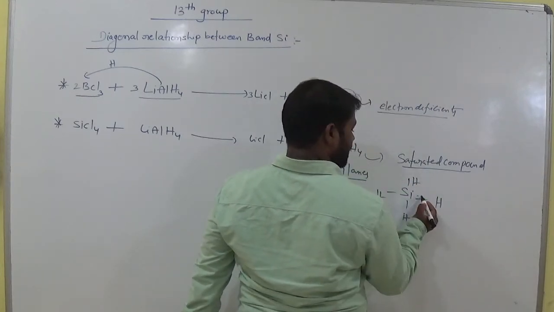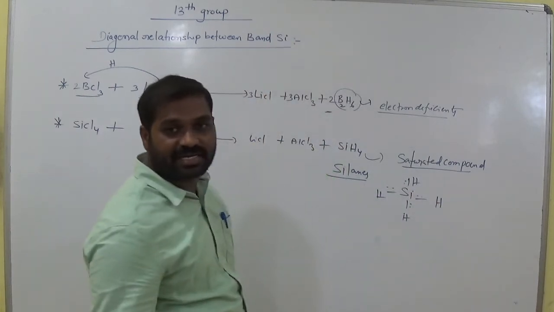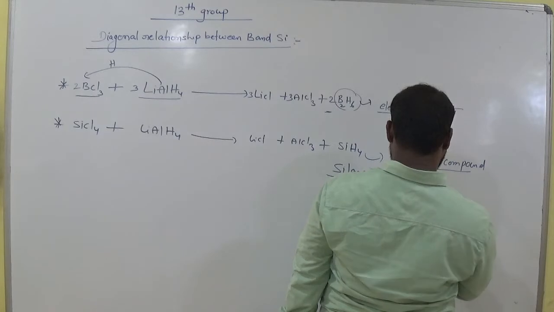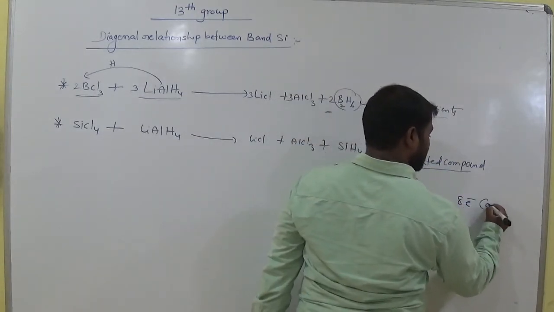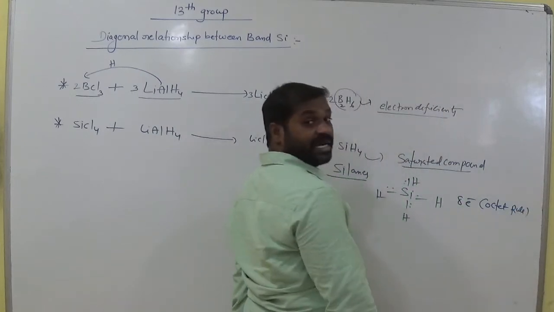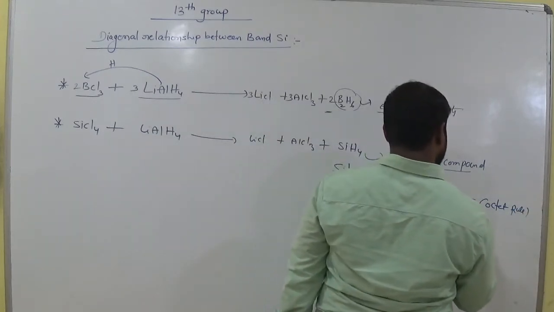So a bond means 2 electrons, am I right? Totally, how many electrons are around silicon here in this molecule? 8 electrons. 8 electrons means it follows the octet rule, am I right? The octet rule means the molecule gets stability. So the molecule is clearly stable.